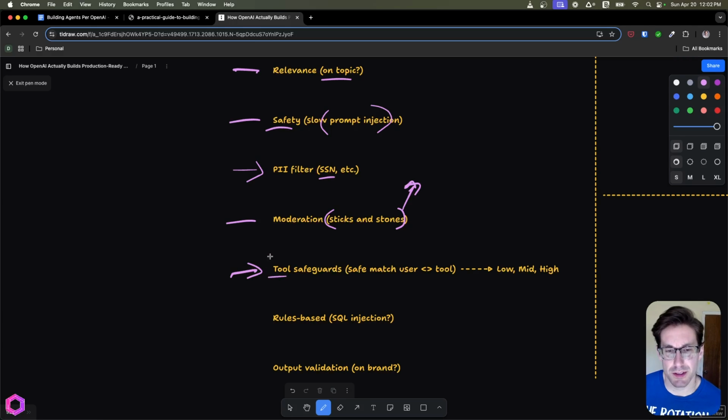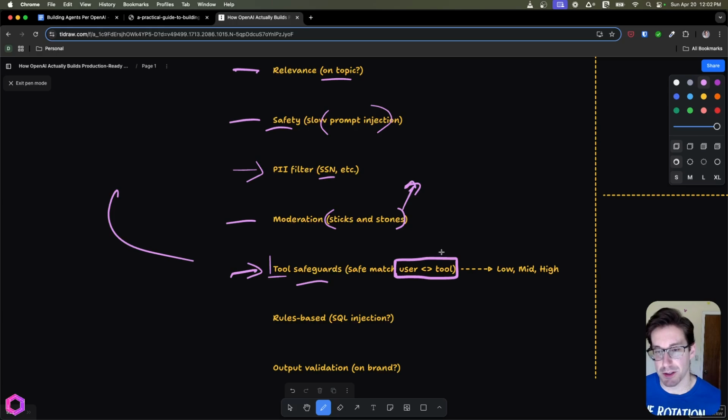Tools and safeguards. So this is slightly new to what we discussed previously. Tools and safeguards is referring to the fact that an agent will have access to a variety of tools, and each user likely has its own authorized access to certain things. So this is authorization in nature for security. So we have our user has a specific match for the types of tools they're supposed to be allowed to use based off the agent interaction. And we can label those tools as risk scores. So we have low, medium, and high.